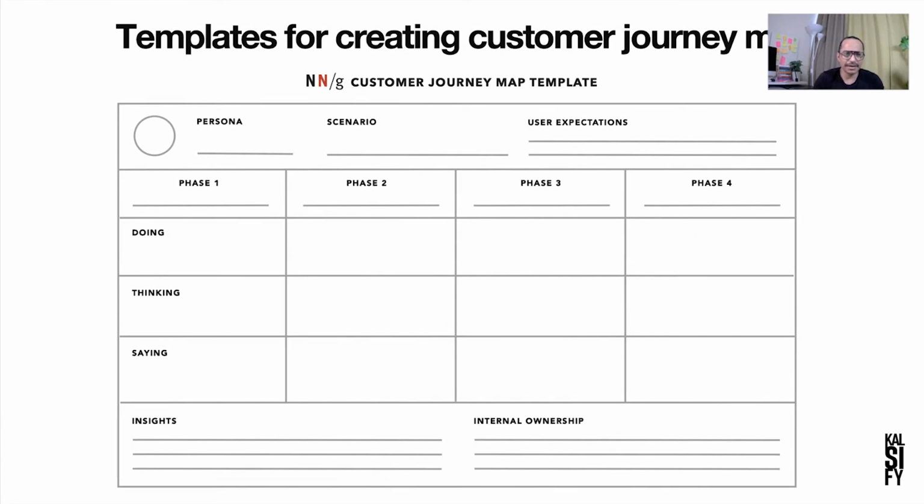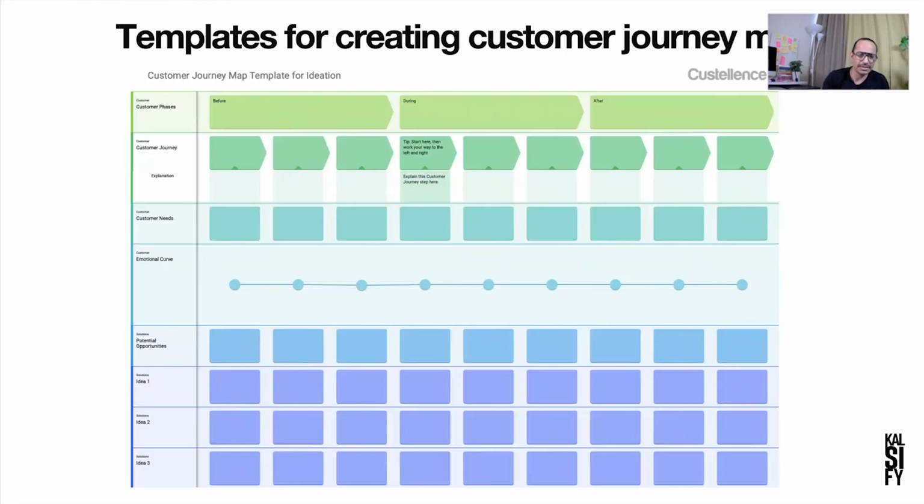So this is a template by NNG Group. So here we have this persona, scenario, user expectation, phase 1, phase 2, phase 3, phase 4, doing, thinking, saying, insights, internal ownership. So you can go online and check a lot of these different templates. You can use any of these templates. This is another template. Okay.